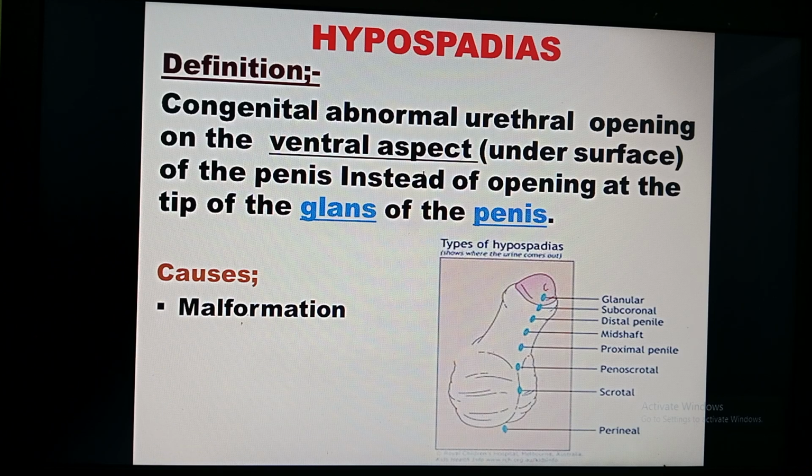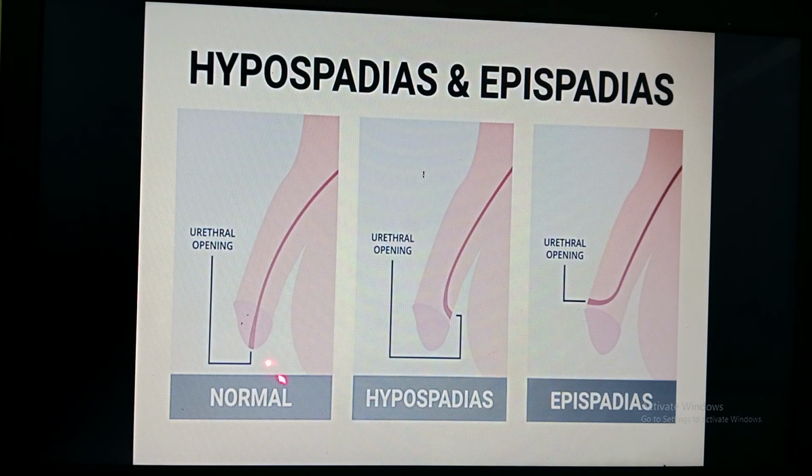So what may be the causes? The major cause is malformation during embryogenesis, meaning during the developmental stage when the child is in the mother's womb. During that time it is not well developed, and instead it is developed abnormally. So you can see in the picture, this is the normal urethral opening. This is the penis, at the center of the penis the urethra is there, see the urethral opening. This is normal. Hypospadias, what we are discussing now, means the ventral aspect, meaning below the penis. You can see here. This is one more disorder that we will discuss in the next video.